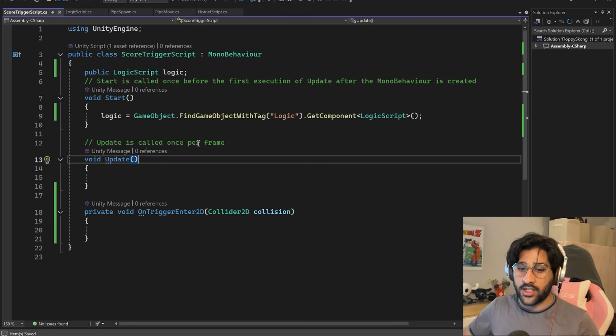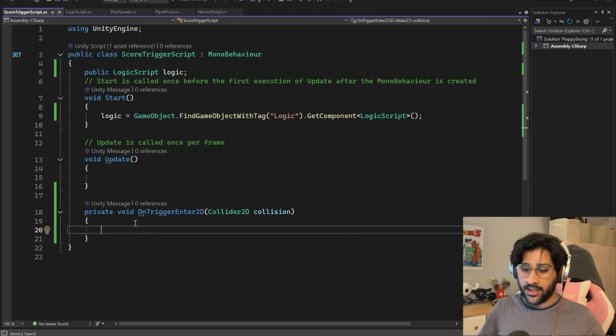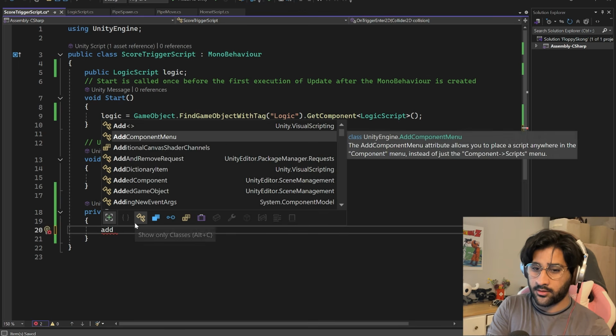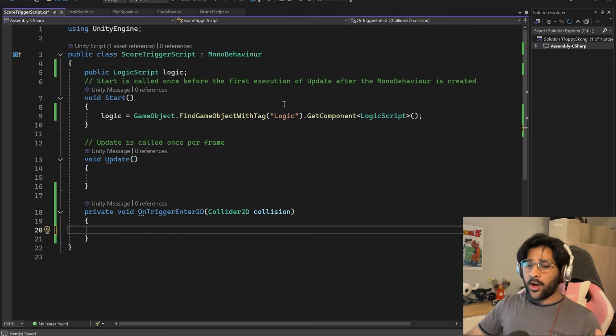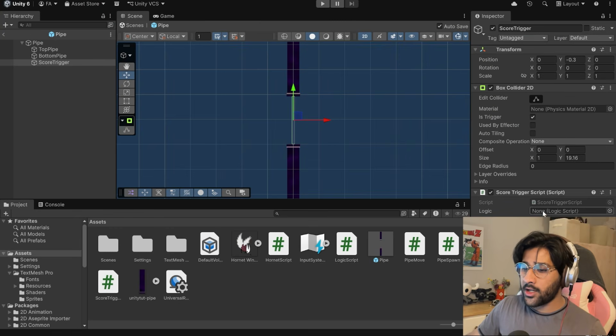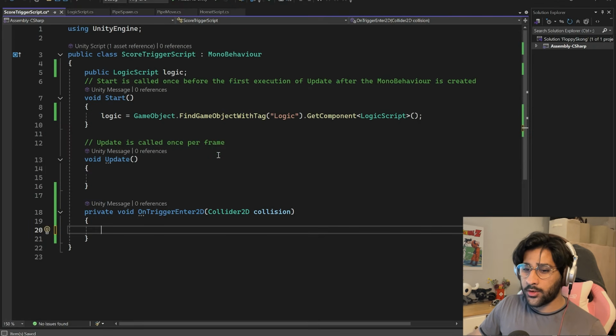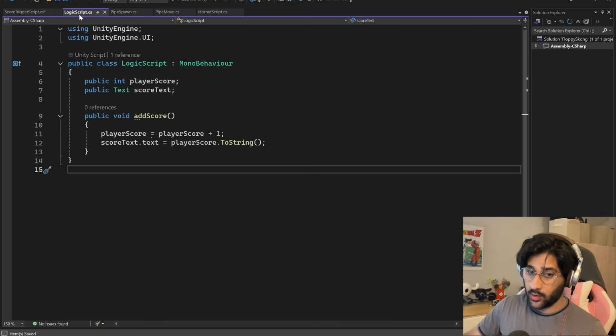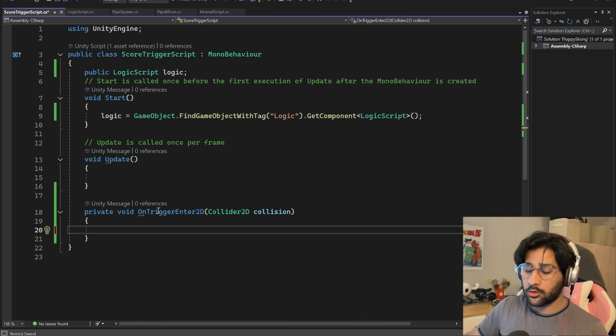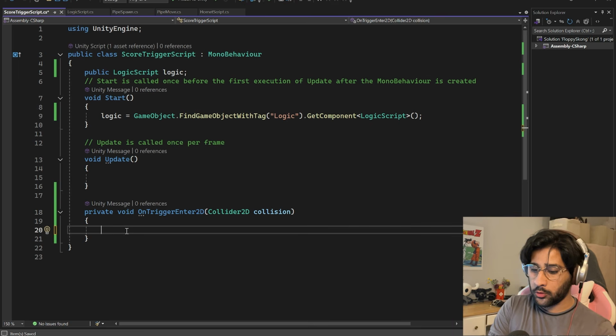So if I save you here now, if I do add score, right? Basically what I'm trying to say is I don't know why this works, but for some reason I couldn't just drag and drop a script into here like I was doing all this time. So I had to write this line of code for this script to be able to talk to this script. Because I need this script, like the player text score and stuff, to interact with the trigger thing. But now I can do that by using the public logic thing I made to use that function.